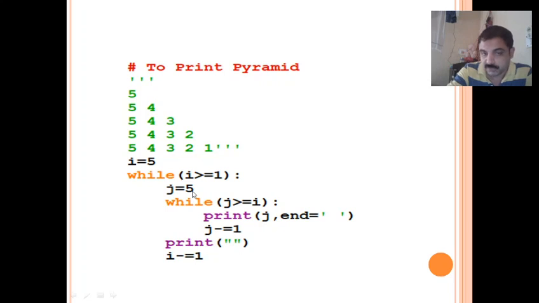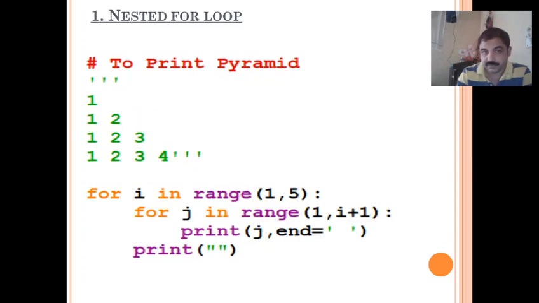J is also initialized as 5. So while j greater than or equal to I, j is 5, so 5 greater than or equal to 5, it satisfies, so it will display the value of j. Next time you want to reduce it from 5 to 4, so j minus equal to 1, it reduces. Just like how we did in the earlier program, here it completes the inner loop, displays the required statements, then it goes to the outer loop and repeats the statements. This way one loop can be written within another, to get the pyramid like this.